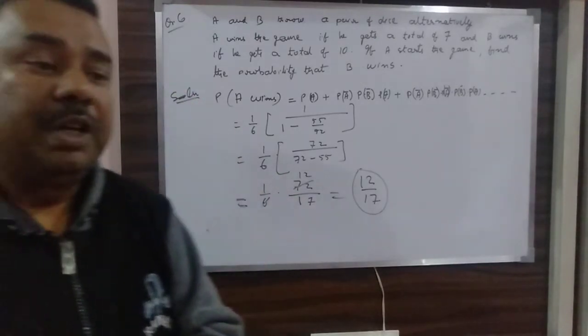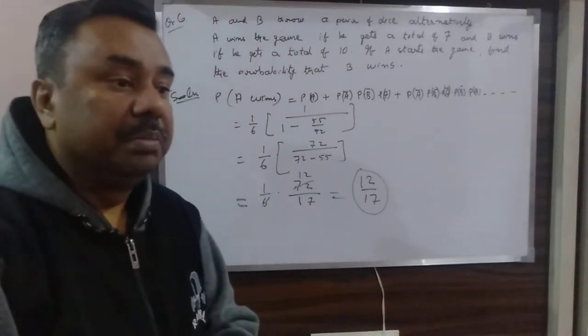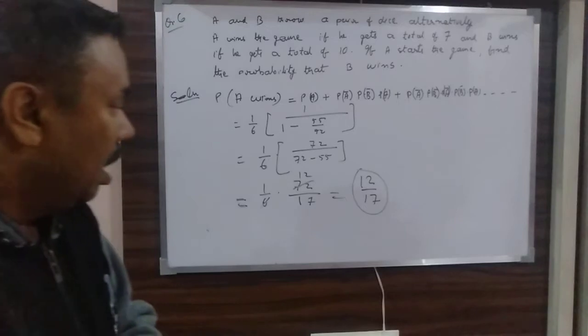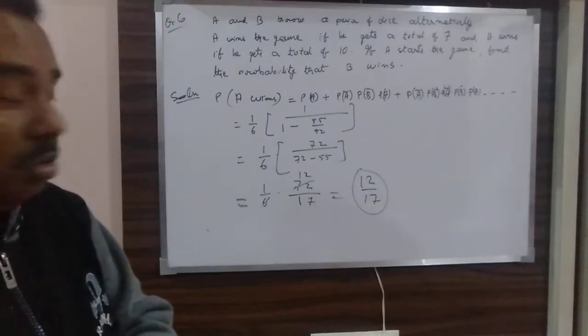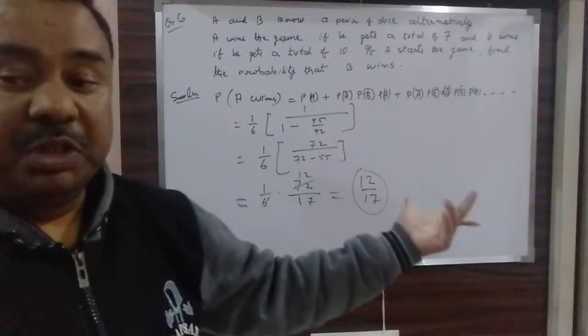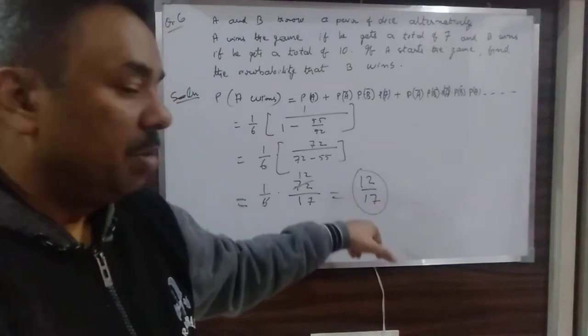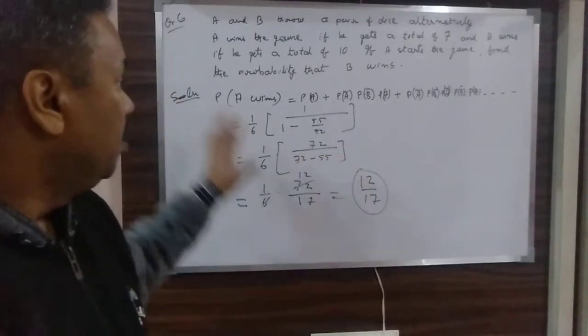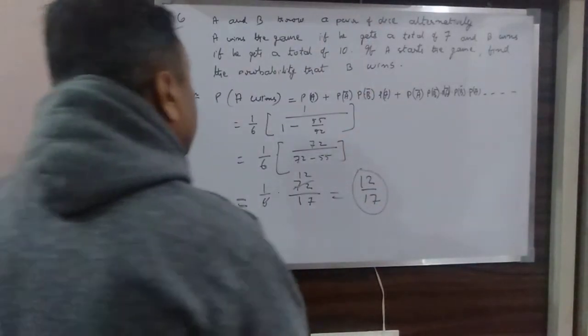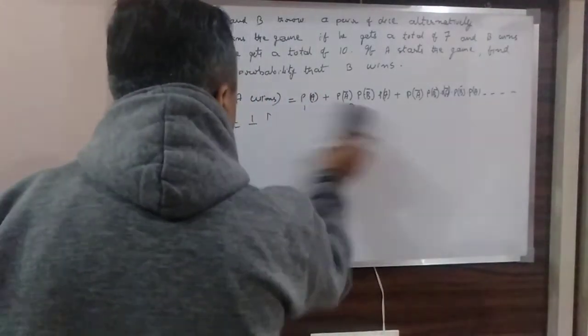Now you have to find out the probability of B winning the game. Either you can find it just by saying that if A is not winning, that means B is winning. So just 1 minus 12 by 17, that is 5 by 17. Or you can calculate by this way also. Let me do it that way.